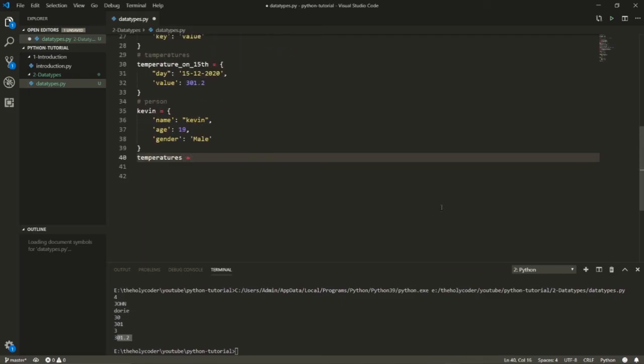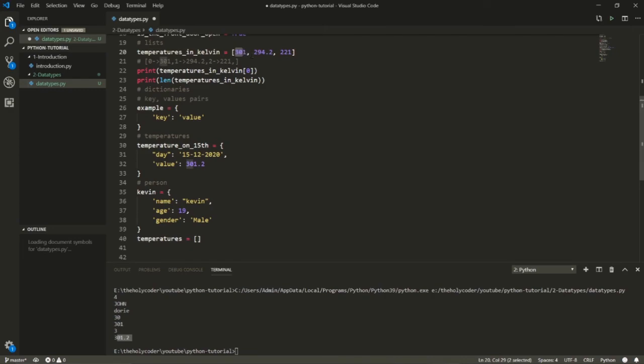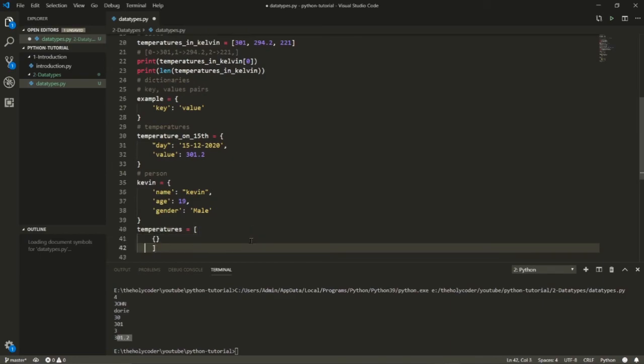I want to make an array of temperatures, right? Now I don't want to use these small little numbers here. I want to use these dictionaries. Can I do that? Of course I can do that. Well, I can type in, this is not a very clean way of doing it, but this is definitely a way to do this, right?